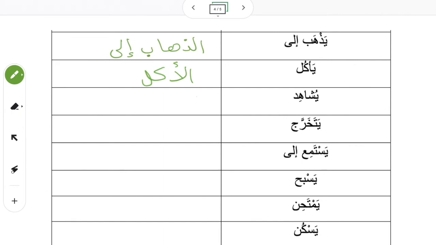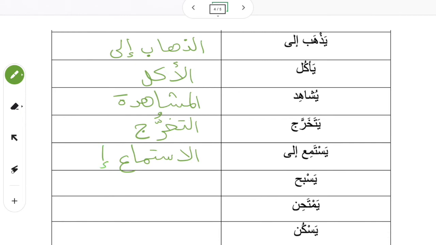Ya'kul, he eats; al-akl, which means eating, and it can also mean food. Yushahid, he watches; al-mushahada, watching, which we saw in one of the earlier slides. Yatakharraj, he graduates; at-takharruj, with the dhamma, graduation or graduating.